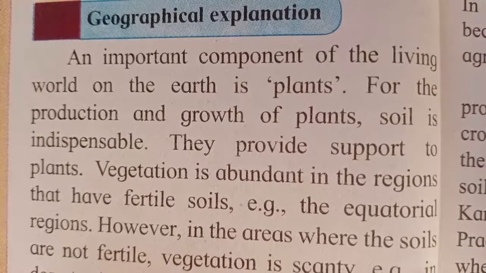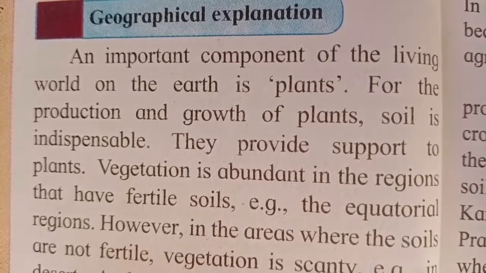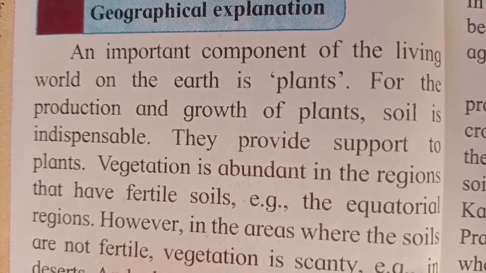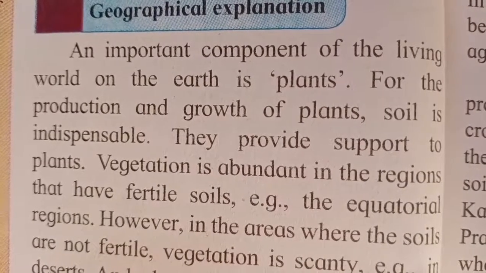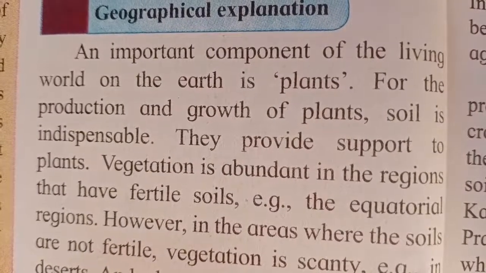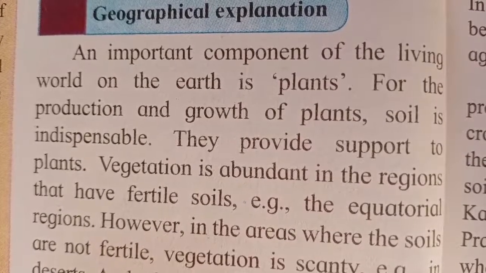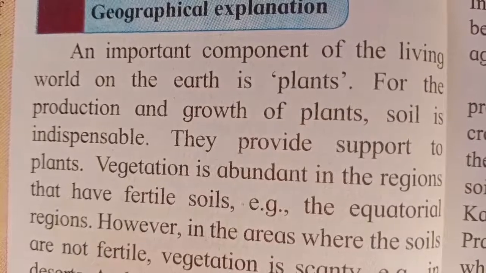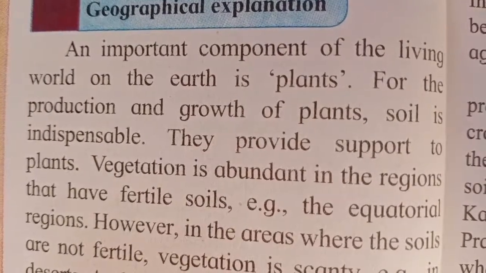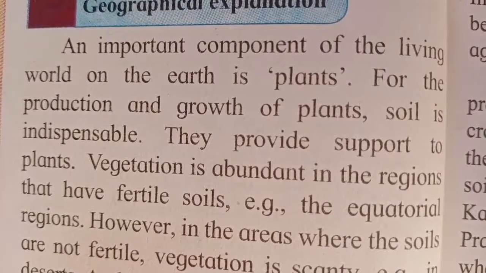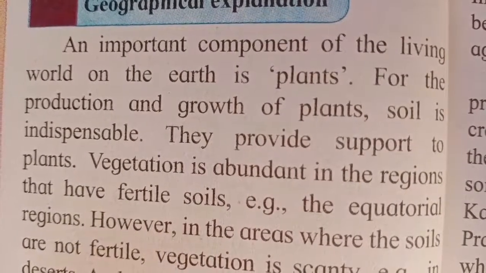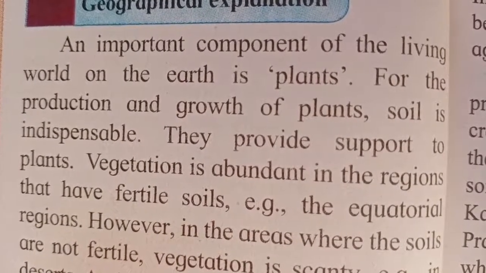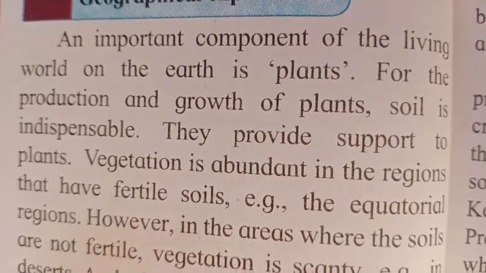The carnivorous animals which are dependent on the other small animals, they will not get animals to eat. So accordingly, the entire circle of the living organisms will get disturbed if the plants are not grown. In your lower standard, you must have studied the food pyramid, in which the base is plants. So we know that plants are very important, and in order that plants should grow, soil is also very important.